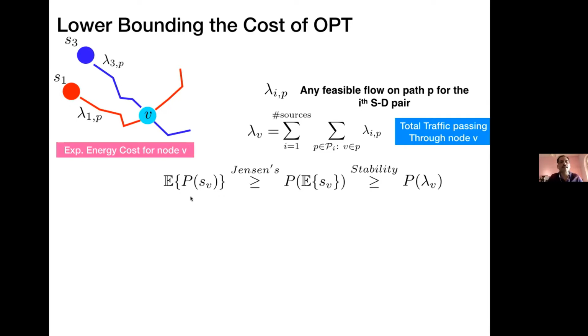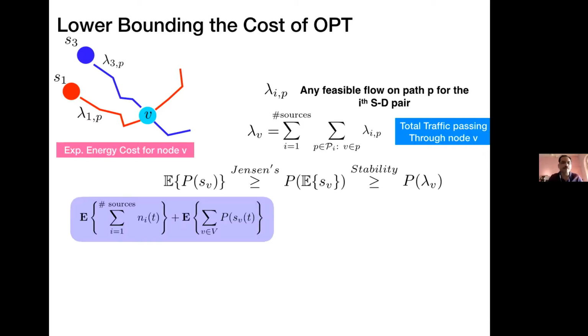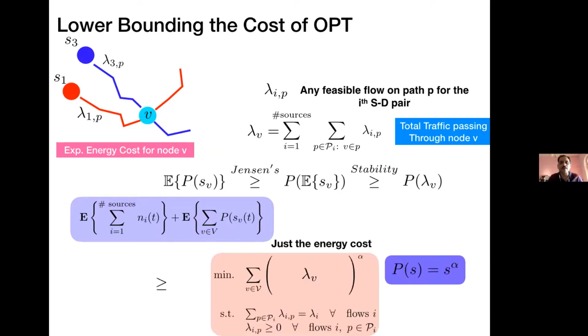What we end up getting is a lower bound on the expected power a node V is going to use in terms of the traffic it's going to see. So this is my objective function, which has two parts, flow time and energy. I'm going to disregard the first part, given that the queues are stable, and only lower bound the expected amount of power, which is at least given by the following. So I'm just going to count the energy cost.